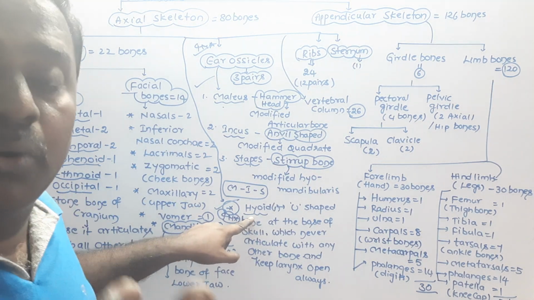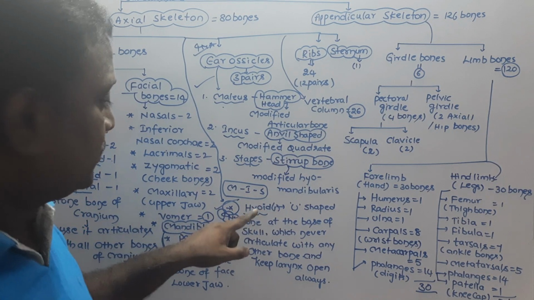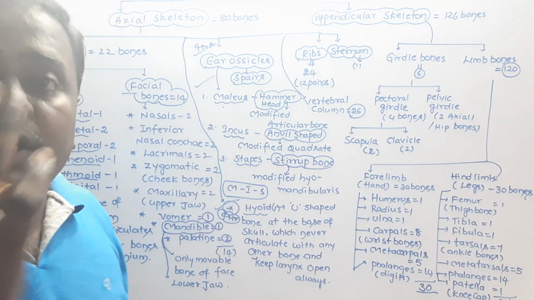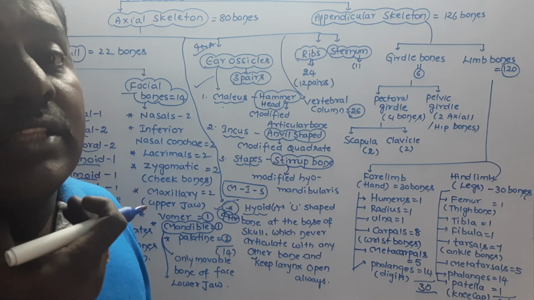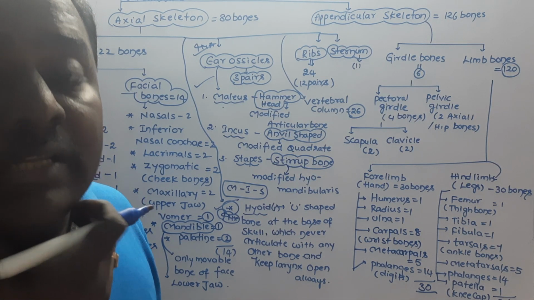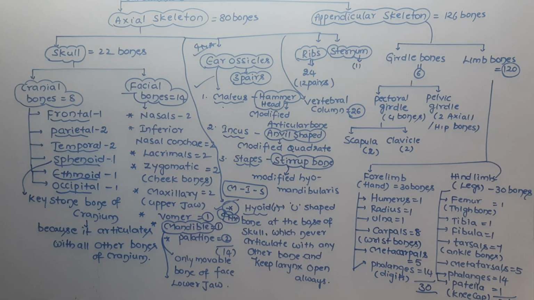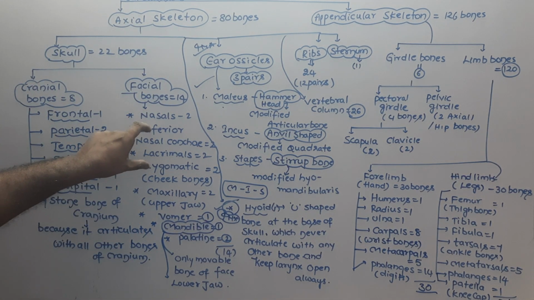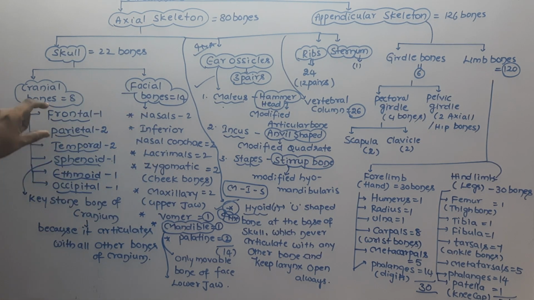The U-shaped bone never articulates with any other bone of the skull. Hyoid. The U-shaped bone is present at the base of the skull and the base of the buccal cavity, keeping the larynx always open. Hyoid bone. Number of paired bones, number of unpaired bones of face, number of paired and unpaired bones of cranium.